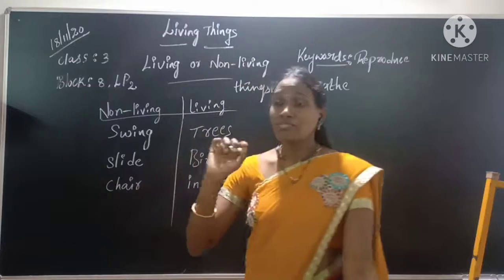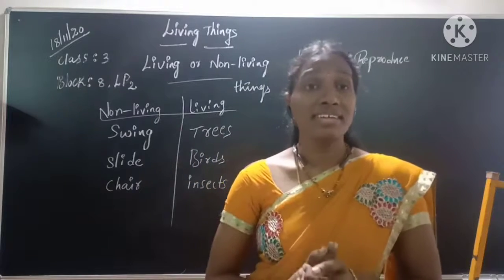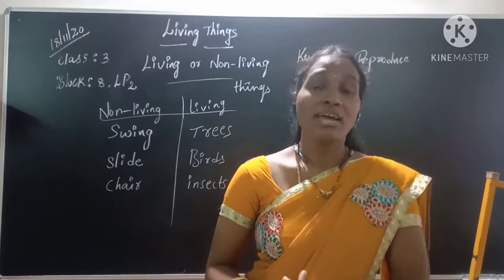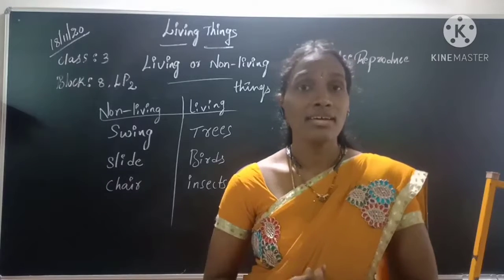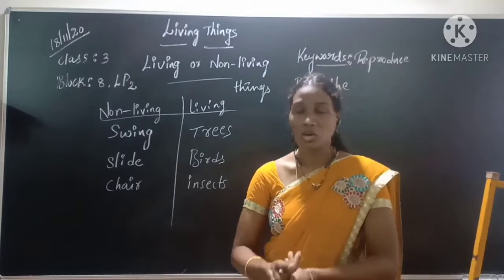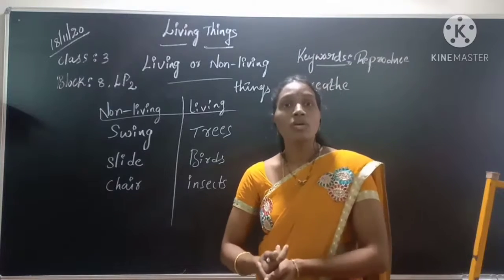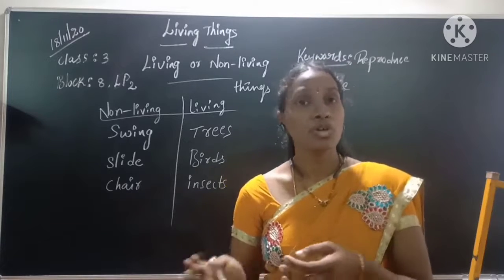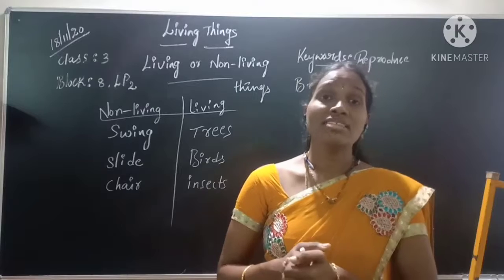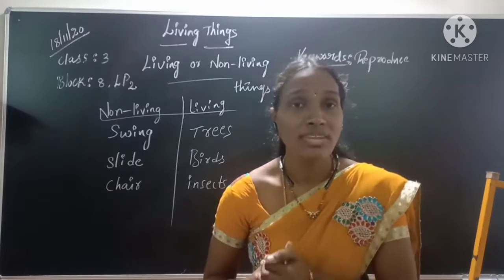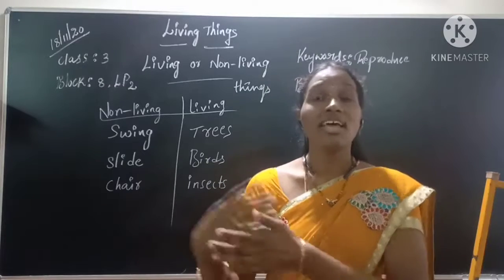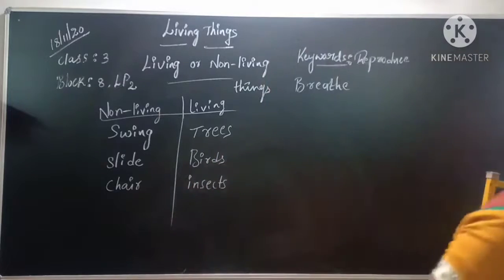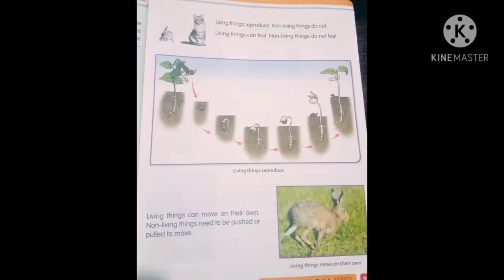Okay. For example, we cannot see the trees breathing, right? Is it possible to see the breathing of air while taking the tree? No, it's not possible. But we know that trees need air, water and food to live. That's why we can say that from any of the living things' features, we can say that it is a living thing. Okay. Yes children, open your content book.